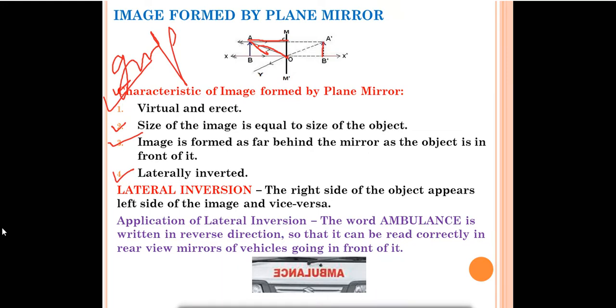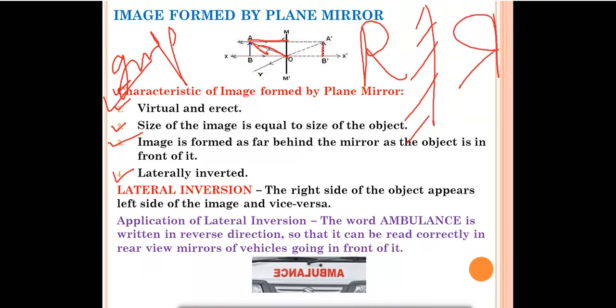We'll read the definition of lateral inversion now. So these are the characteristics of the image formed by the plane mirror. Suppose the object is like this and this is your plane mirror. So how will R look in the mirror? Like this. This is called lateral inversion. So the images formed by the plane mirror are virtual and erect. Size of the image is equal to size of the object. Image is formed as far behind the mirror as the object is in front of it.